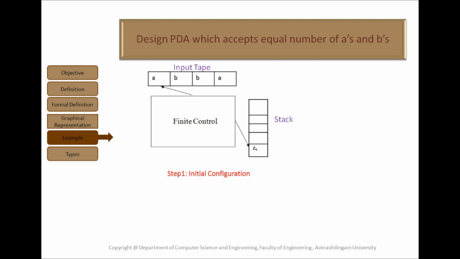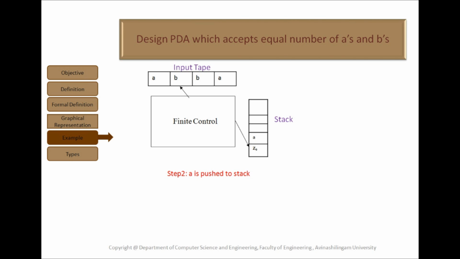Next step, the first symbol in the input tape has to be pushed onto the stack. That is the first condition. So A is pushed onto the stack. So finite control changes the pointer in the input tape to B, that is the next input symbol.